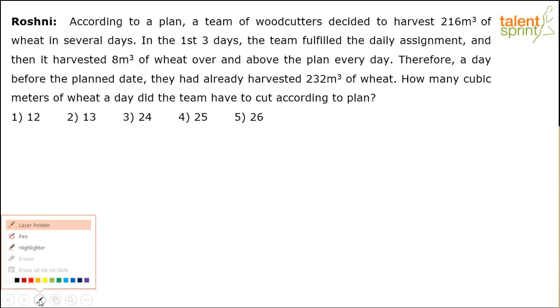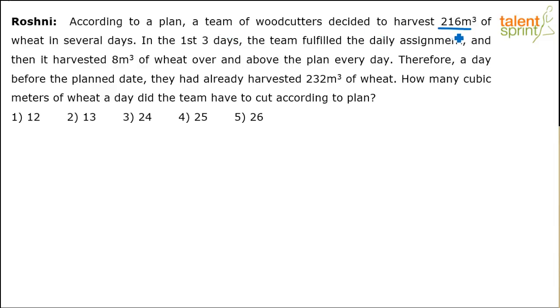So if you understand the question, let me use a pen here. There is this plan where a team of woodcutters decided to harvest what? 216 meter cube of wheat in several days. Now the number of days is not known to us. But look at it, the amount of work to be done is 216 meter cube. That's the work in some number of days. Let's assume the number of days is D.